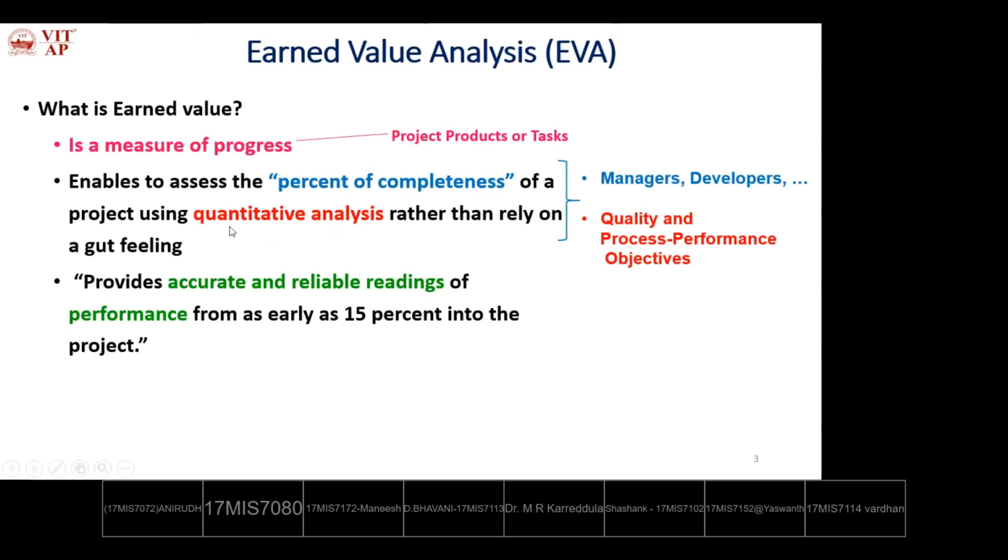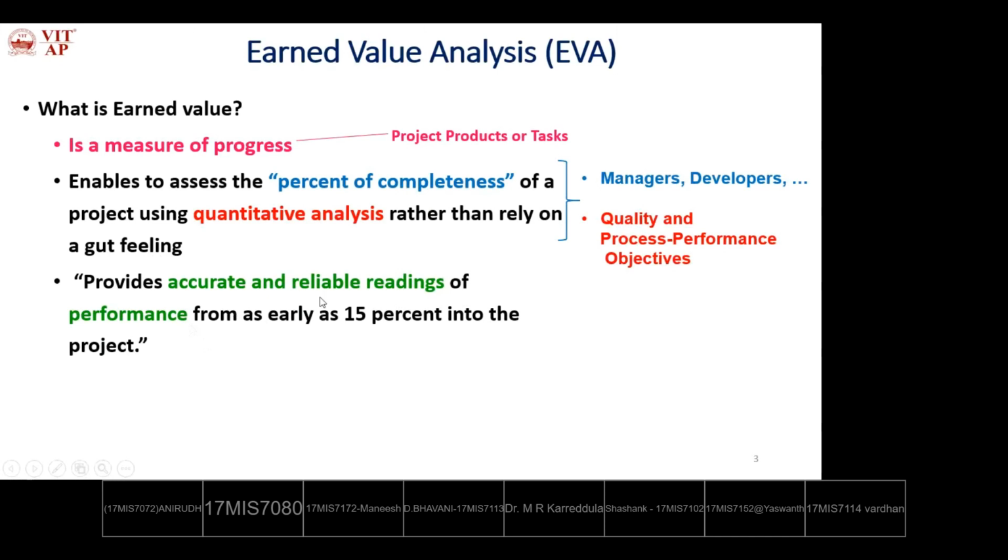The earned value analysis enables the project managers, developers, and various other people who are involved in development to assess the percent of completeness, how much percentage of a project is completed, by determining the quality and performance issues during project development. It also provides accurate and reliable readings of performance.